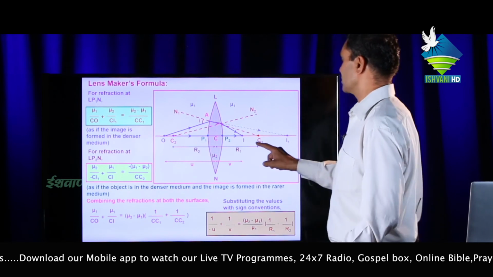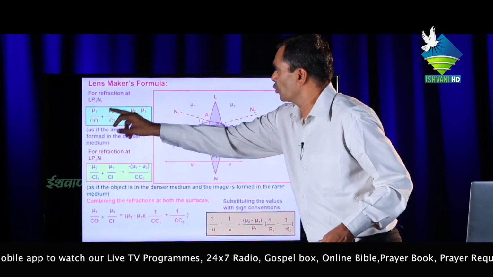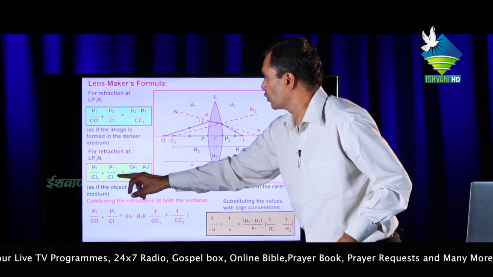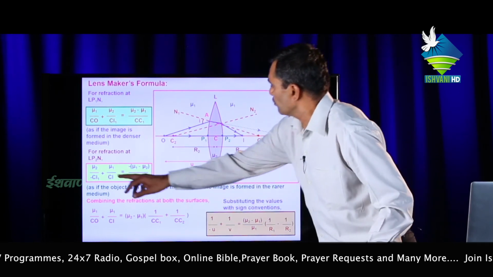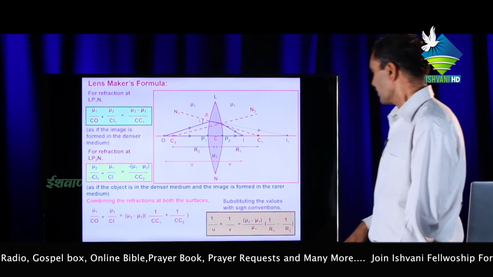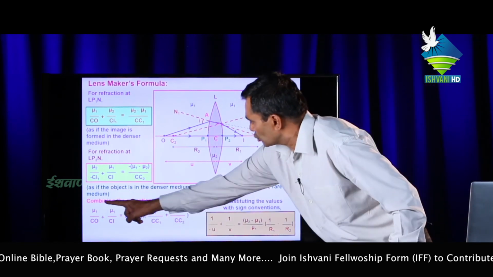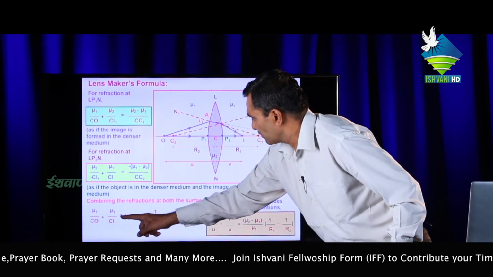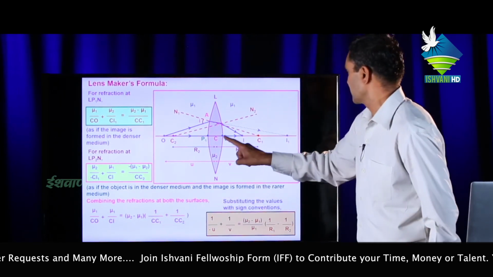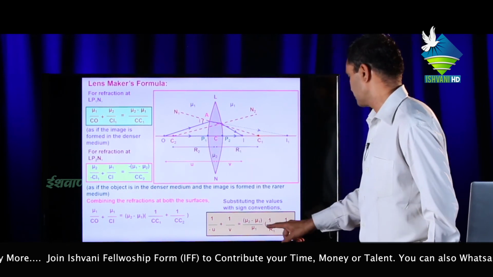Adding these two equations, mu1 upon CO plus mu2 upon CI1 plus mu2 upon minus CI1 plus mu1 upon CI. Then these two terms cancel each other and we get this relation. Now dividing by mu1 in the whole equation, 1 upon CO plus 1 upon CI equals (mu2 minus mu1) upon mu1 times (1 upon R1 minus 1 upon R2), where CC1 means R1 and CC2 means R2.